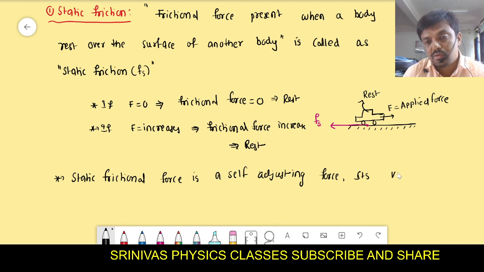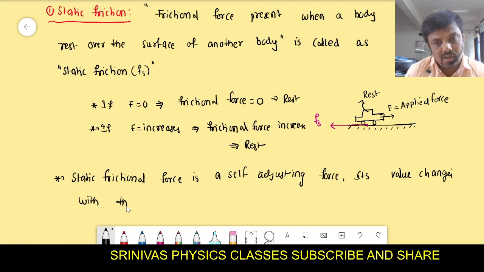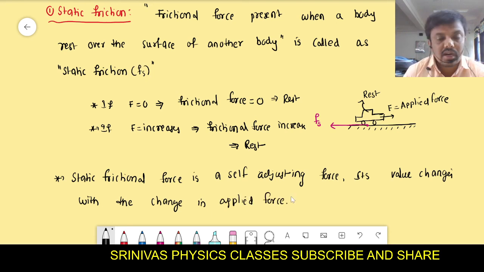Its value changes with the change in applied force, but it does not change continuously. Only up to a particular limit will it change.